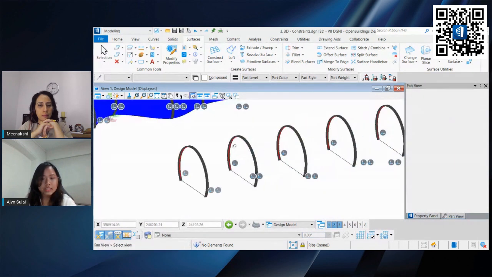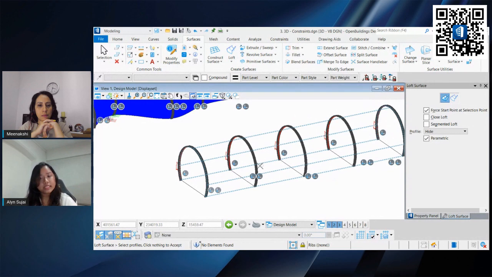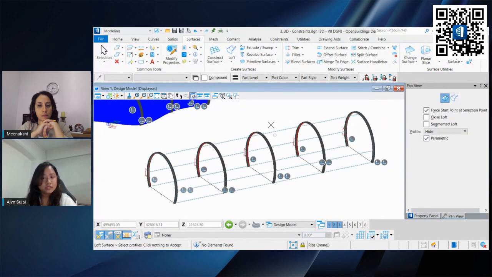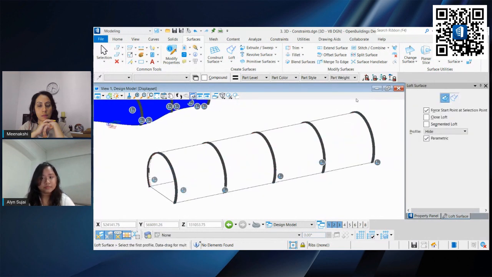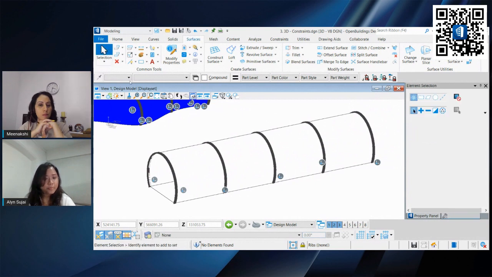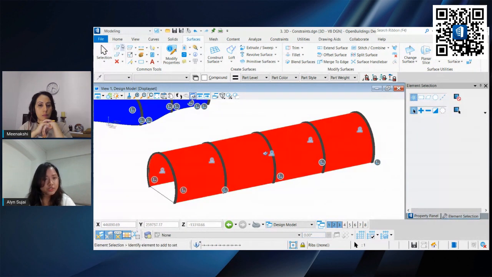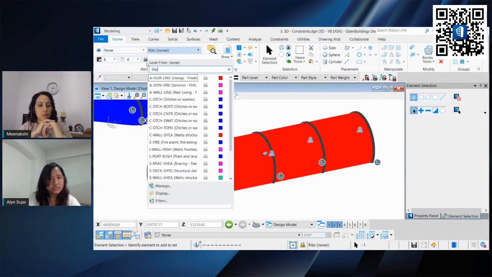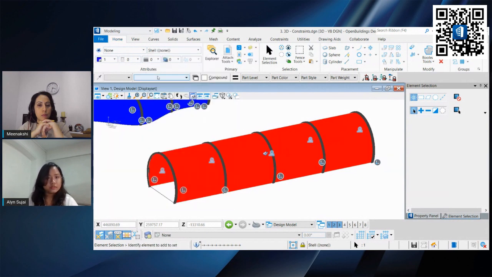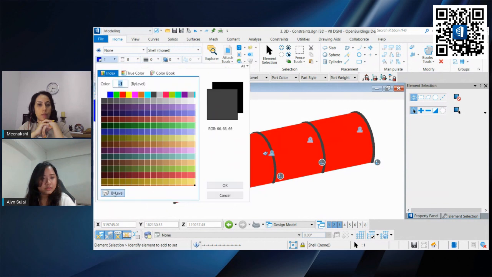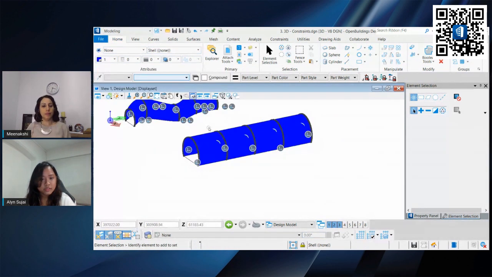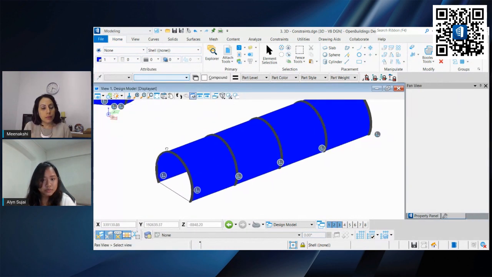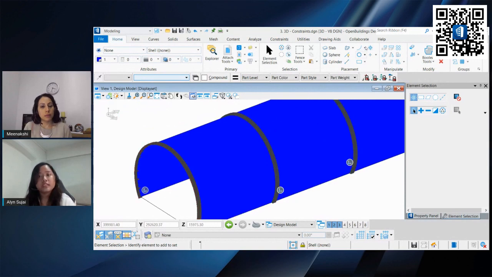This is why I set it as show path so that we can select that. So left click to accept. So this is looking great. Make sure to change this to the correct level. In this case, it would be shell. So now the shell is blue. The ribs is in black.